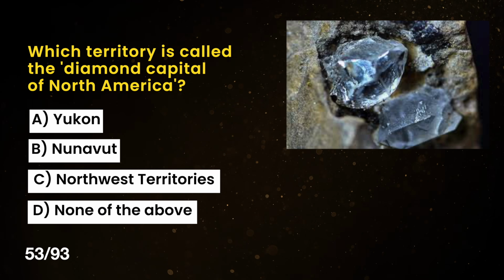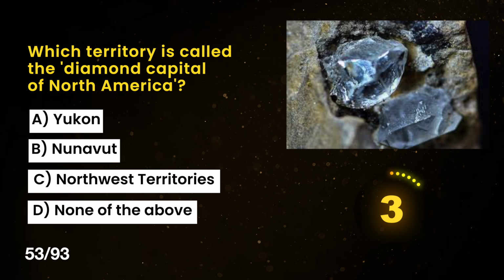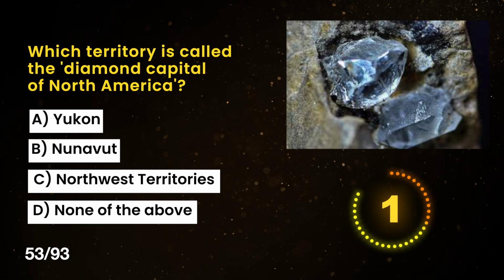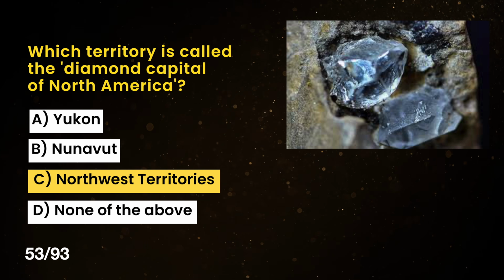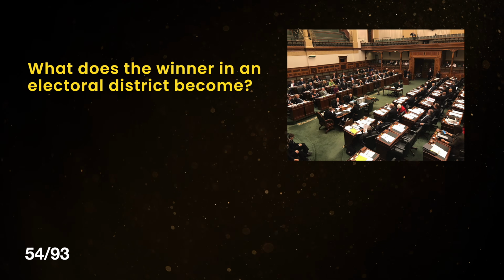Which territory is called the Diamond Capital of North America? A. Yukon. B. Nunavut. C. Northwest Territories. D. None of the above. The correct answer is C. Northwest Territories.